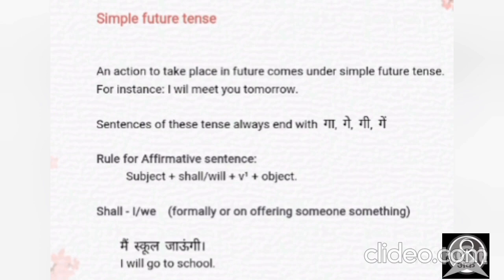Now let's know about the rule for affirmative sentence. Here we always have to put the subject at the very first, as I have told you in my previous videos as well. Then shall or will, then the verb's first form, then object. We always have to know one thing: we use shall only for the formal uses with I or we. Okay, and when we're offering someone something, or it's our duty to do something for someone, only then we use shall. Otherwise, in every case, we have to use will. Now let's have an example here. मैं स्कूल जाऊंगी. I will go to school.